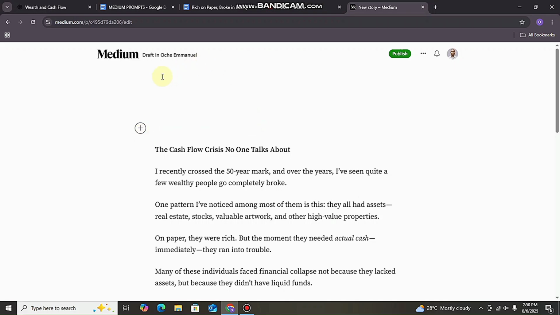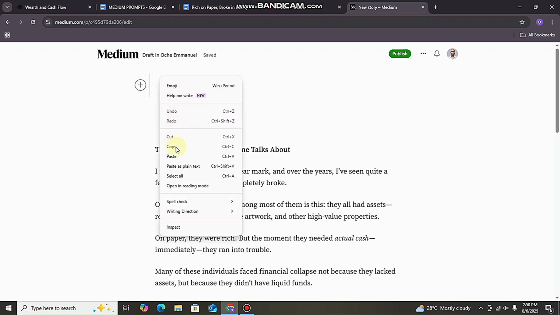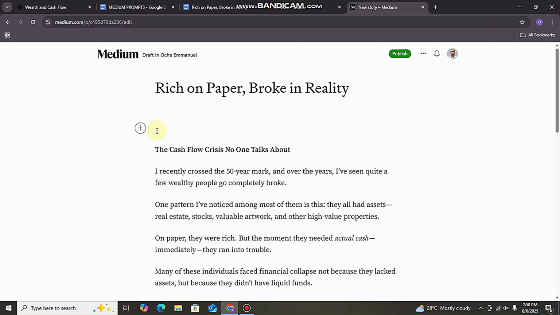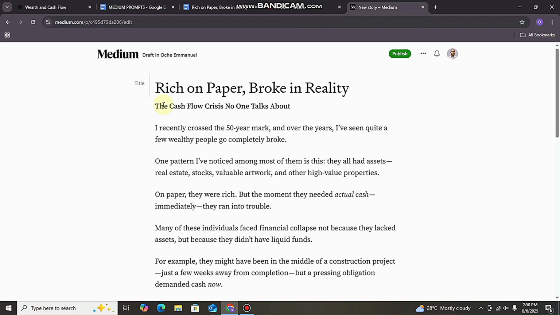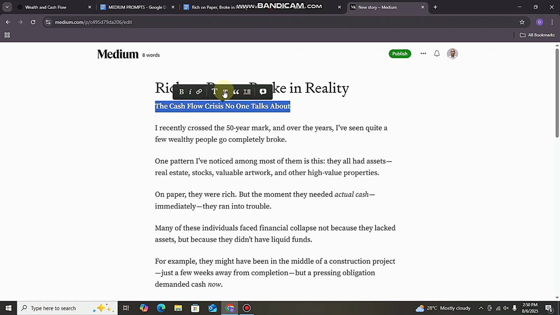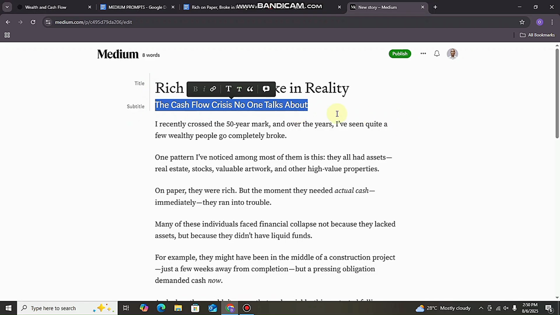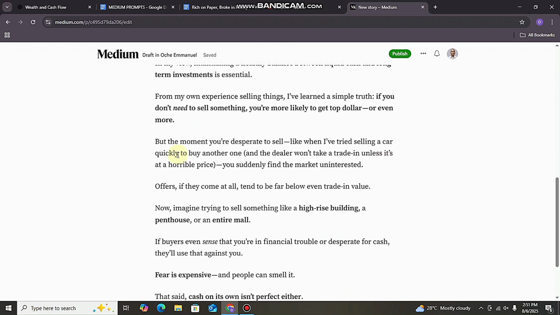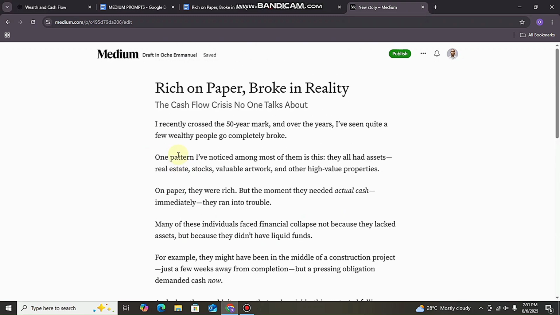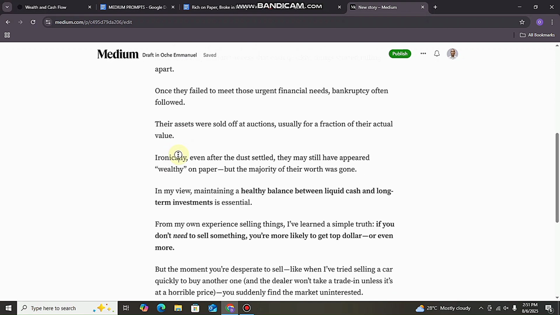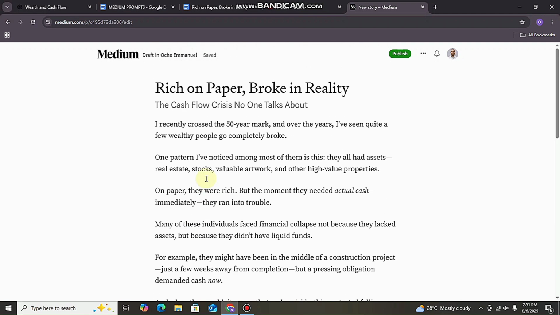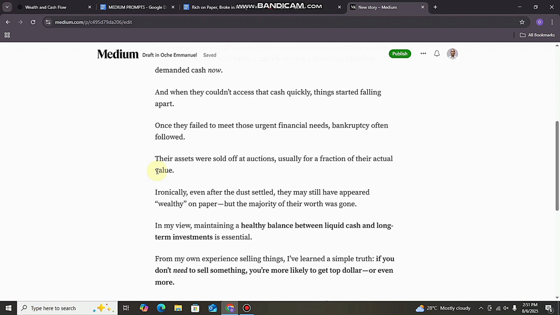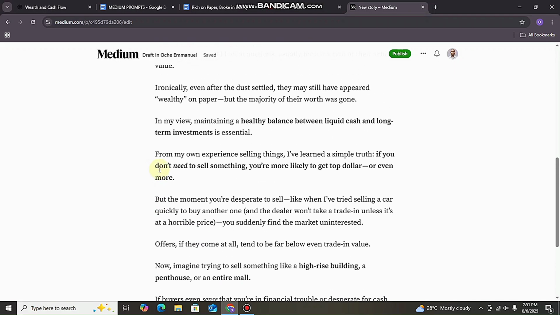I will copy this and then make it the title. I'll go to the title here and paste it here. Then the space up here, I'll close that space and then make it my subtitle. You can see my title and subtitle, and then you see how it's very free on the Medium page.